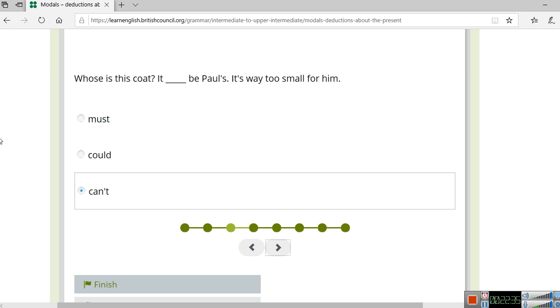And the third one, whose is this coat? It can't be Paul's. It's way too small for him. So you use can't because we're sure that something is not possible. And in this case, let's imagine Paul is a big man and the coat is very small. So it wouldn't make sense for him to be wearing such a small coat. So it seems about right again.